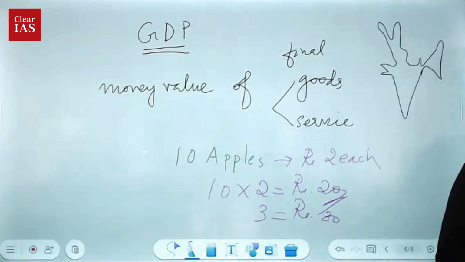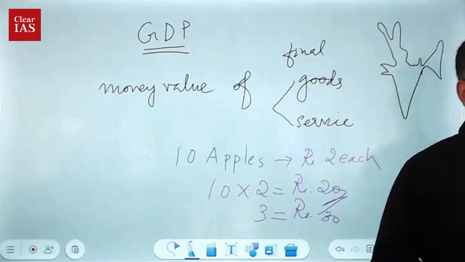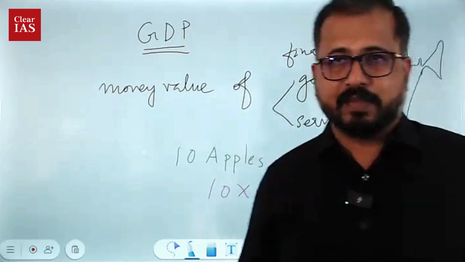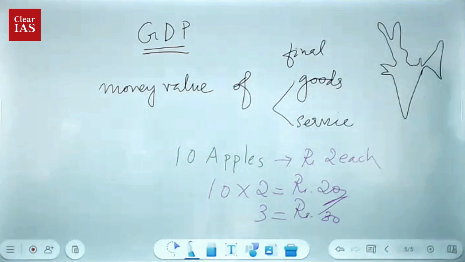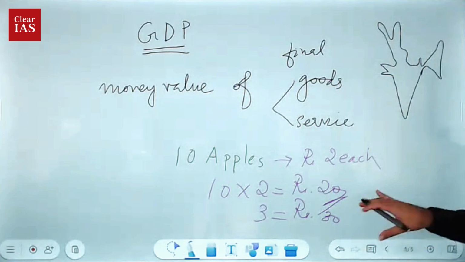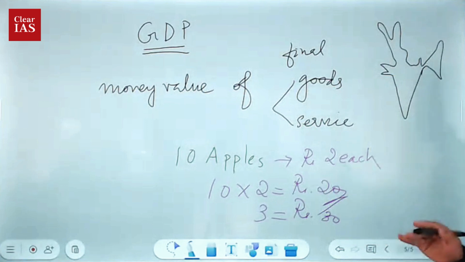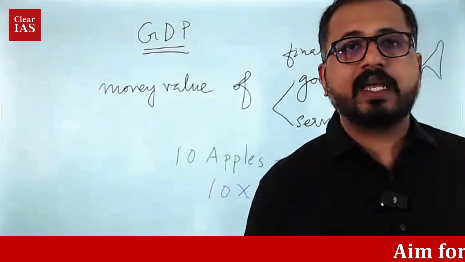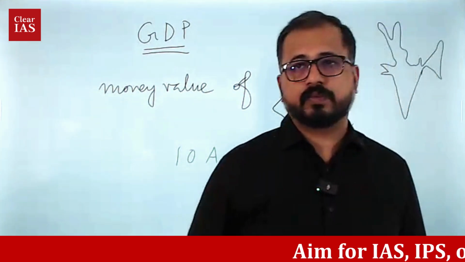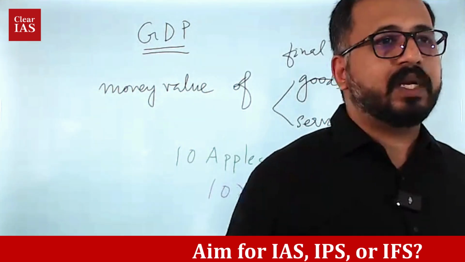There is GDP in absolute terms as well as in percentage terms, or the rate terms. So the GDP initially in one year, suppose in 2022, the GDP of India was rupees 20 only. But in 2023, the GDP increased from rupees 20 to rupees 30. So what is the rate of growth? How will you calculate rate of growth?